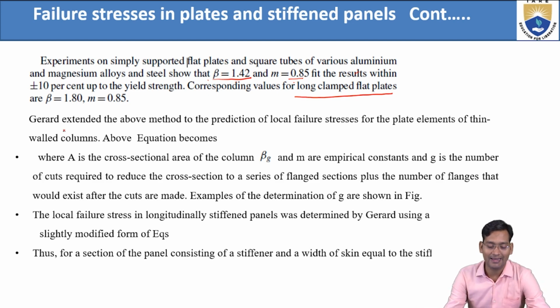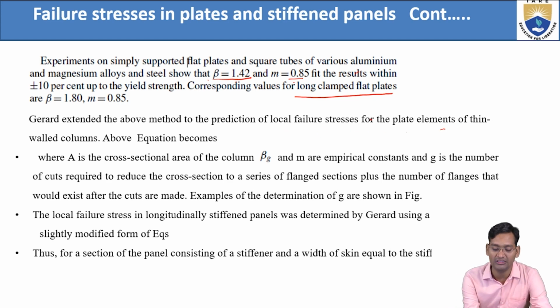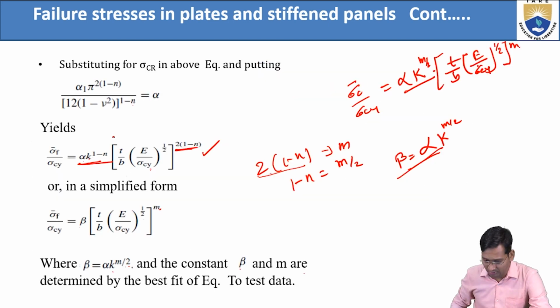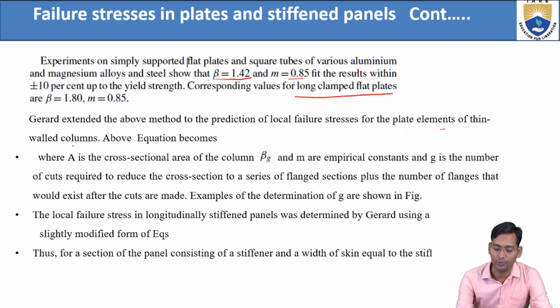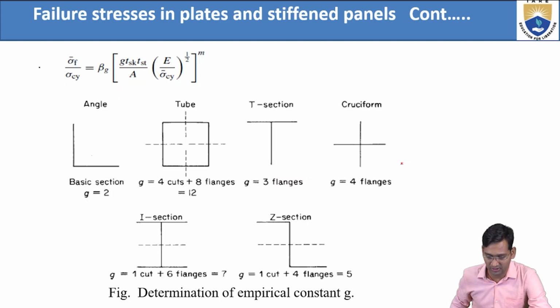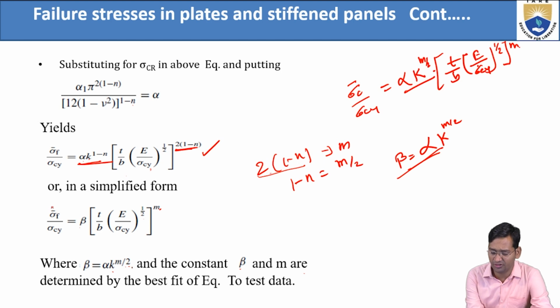Now again, Gerard extended the above method to the prediction of local failure. By this method, the local failure stress for the plate elements of a thin walled column is found. That above equation, the previous equation, will be as follows, where A is the cross sectional area of the column, and B, G and M are the empirical constants. So just here, that is the formula. The same formula in terms of this one, right?